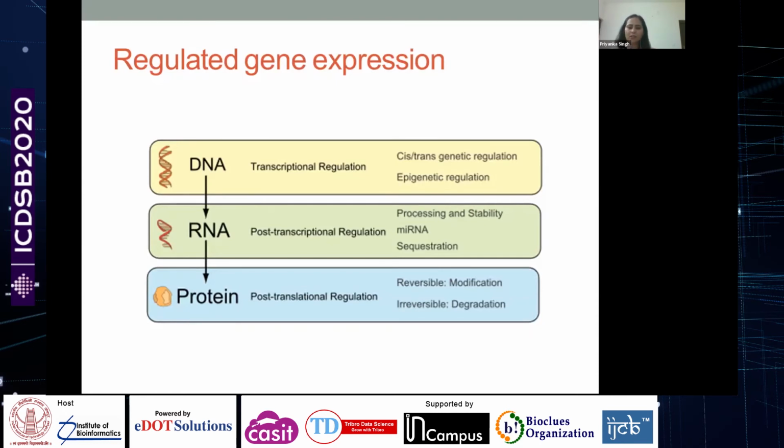Now that phosphorylation is no longer required because the protein has to shut down the function. Then the phosphatase will come and remove it. So it's a reversible modification. Then there are irreversible modifications. So there are ubiquitinylation pathways, which will basically go and mark a protein so that the function of that protein is no longer required by the cell. So that now attracts the degradation machinery, and the protein is going to be degraded. So it's quite an amazing way how a simple looking cell is carrying out such complex cellular functions.